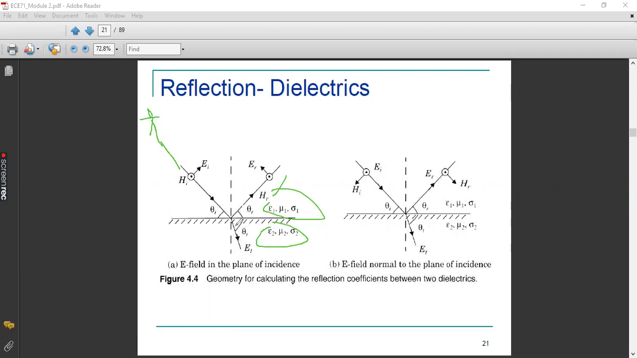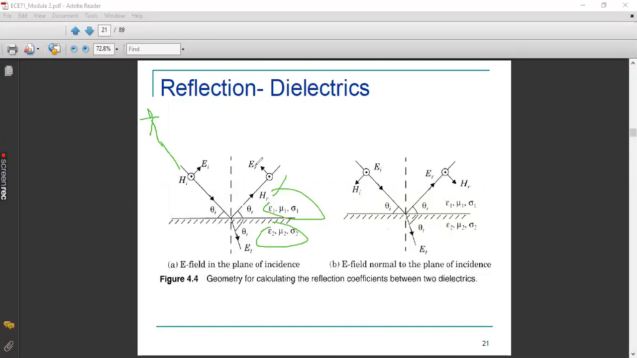Then what will happen is, because of this particular property of this dielectric material, a part of this energy will get reflected back, and the other part will get transmitted. So this is ET. ET means electric field corresponding to the transmitted wave. EI means electric field corresponding to the incident wave. ER means electric field corresponding to the reflected wave. Okay, incident, reflected, and transmission.